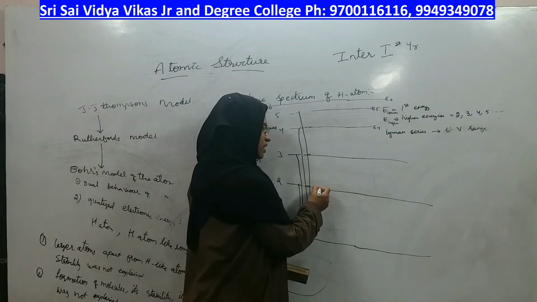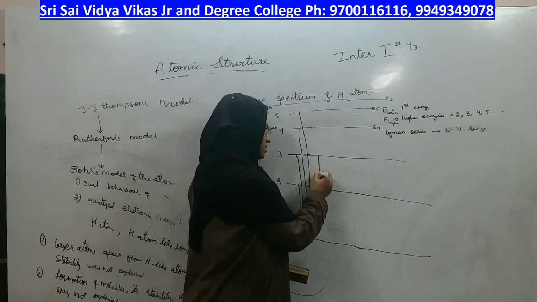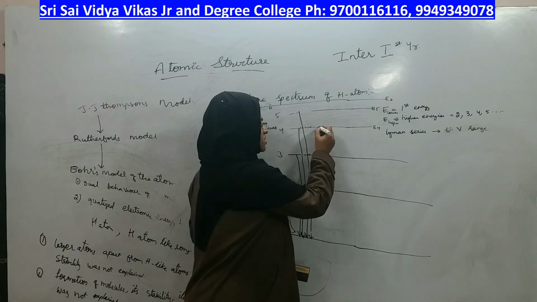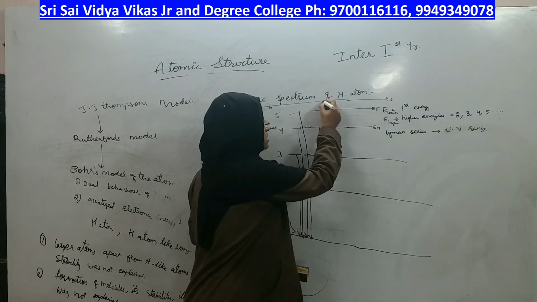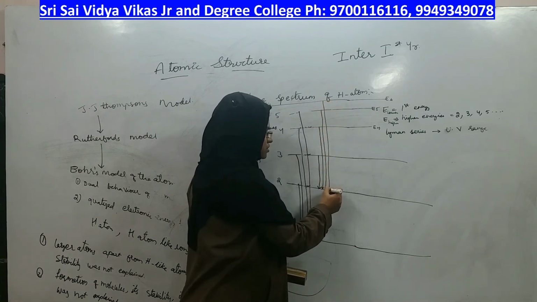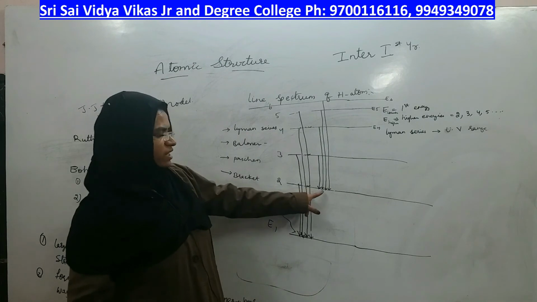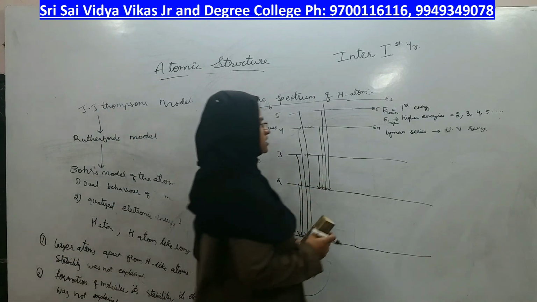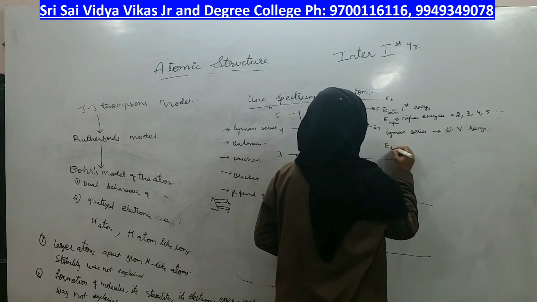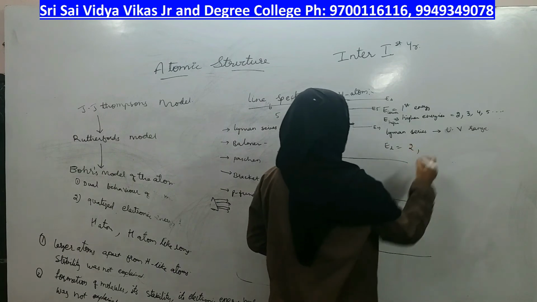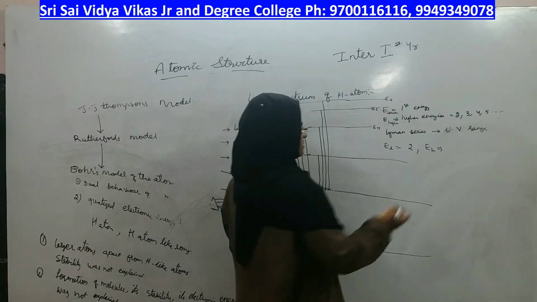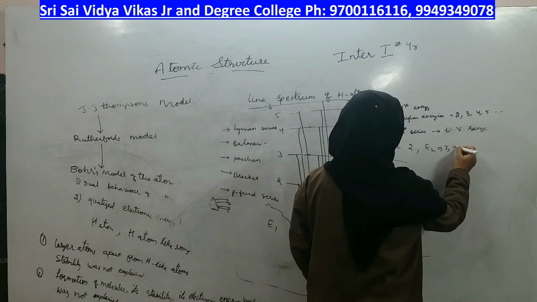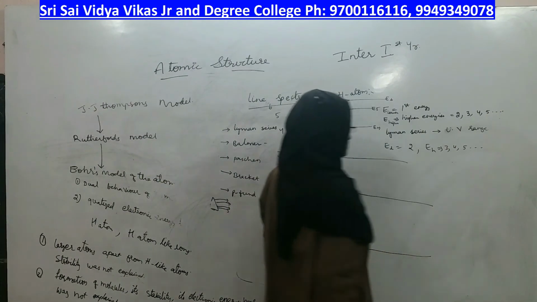So, to come to second, it may start from third to second, from fourth to second, from 5th to 2nd, or even from 6th to 2nd. Who is the lower energy here? Lower energy itself is 2nd. Higher energy can be greater than 2nd, which is 3rd or 4th or 5th.